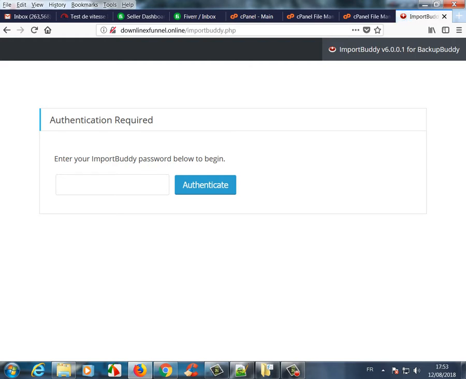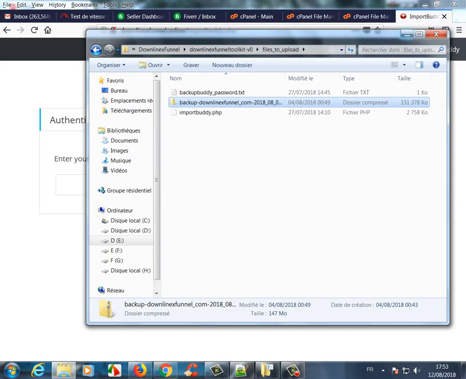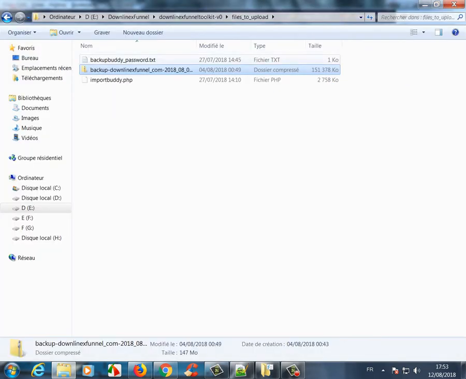So the installer asks for the password, the import body password. If you look in the folder files to upload, you can find a text file which contains the password.